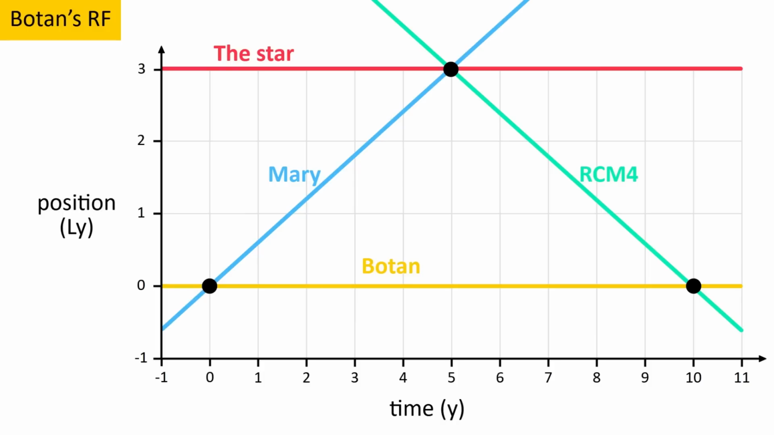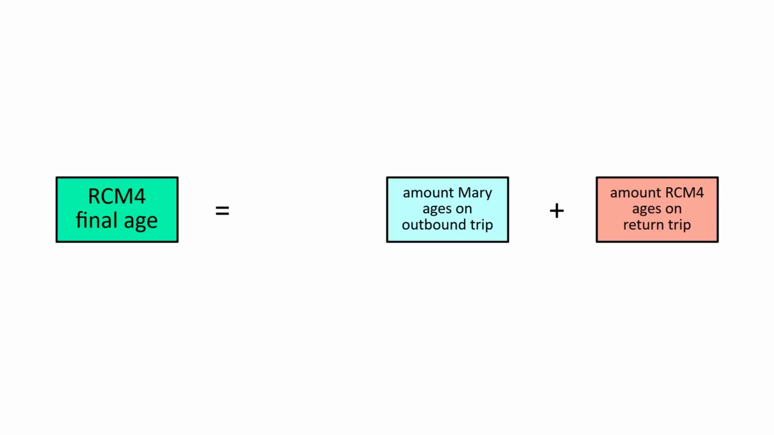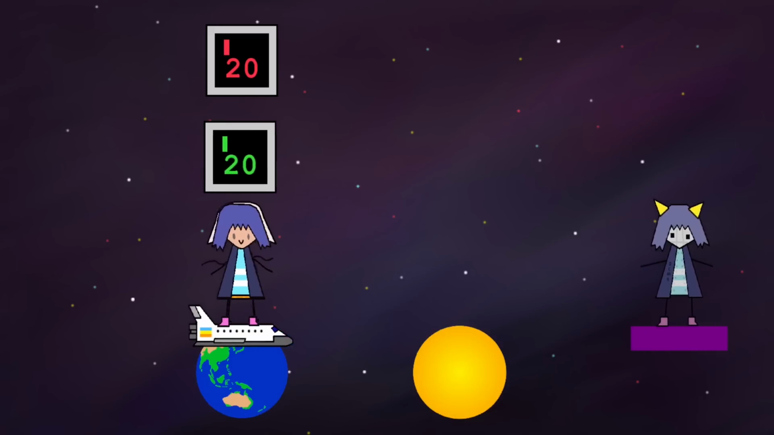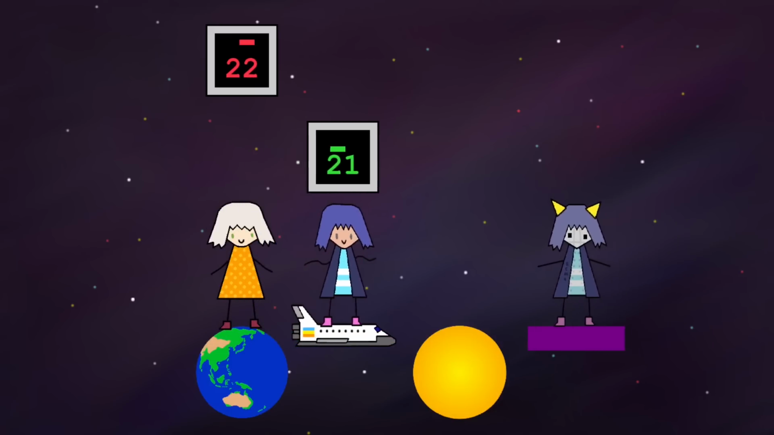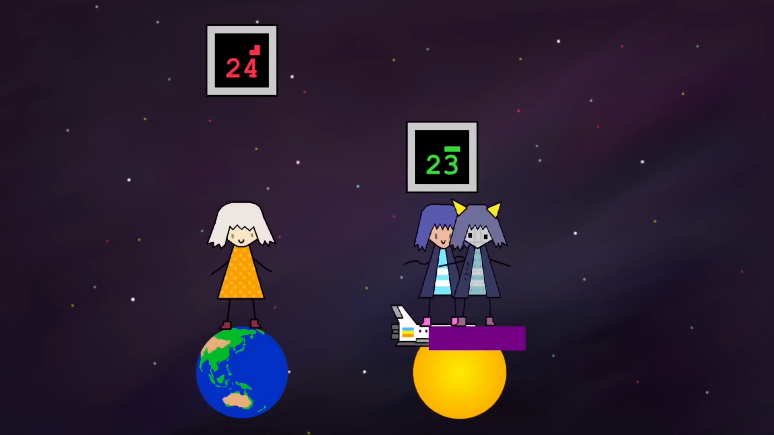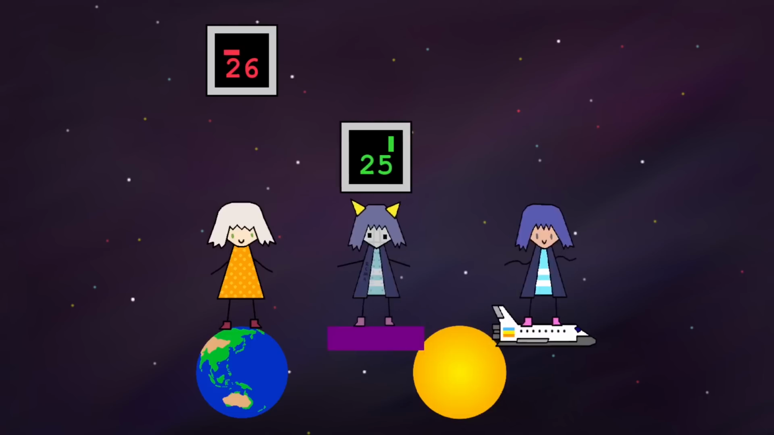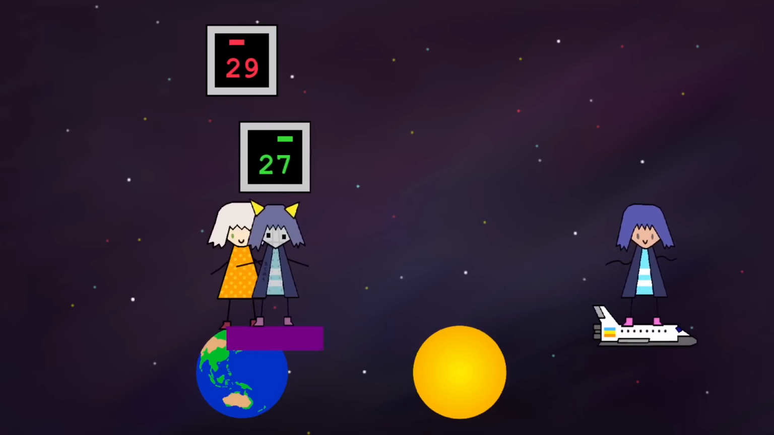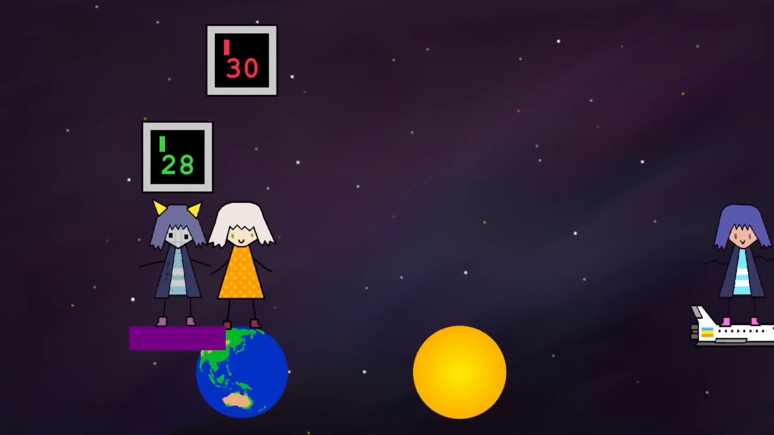The setup is a bit complicated, but it gives a proxy for Mary's age upon their reunion without actually having her turn around. RCM4's age upon reaching the Earth is simply the amount it aged during the return trip plus the amount Mary aged on the outbound trip plus 20. Since there's no turnaround, it seems like we get a contradiction again. In Botan's reference frame, she ages 5 years on the outbound trip while Mary ages 4, and another 5 on the return trip while RCM4 ages 4, making their ages 30 and 28.